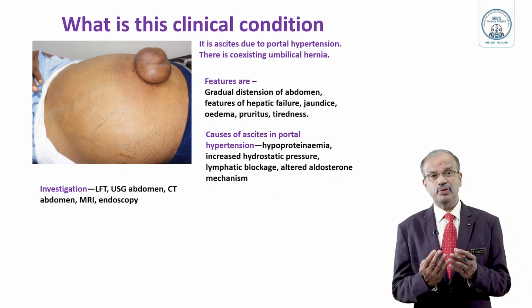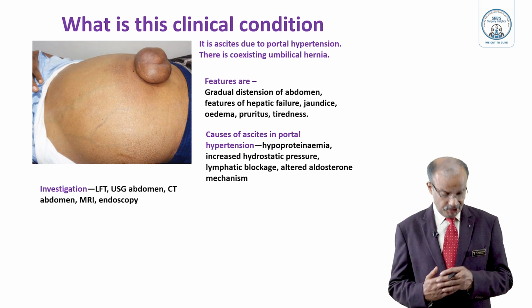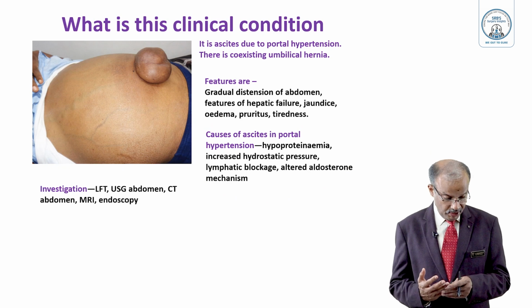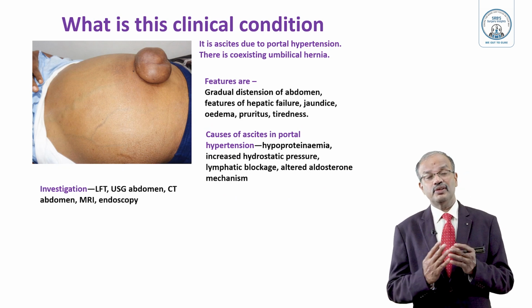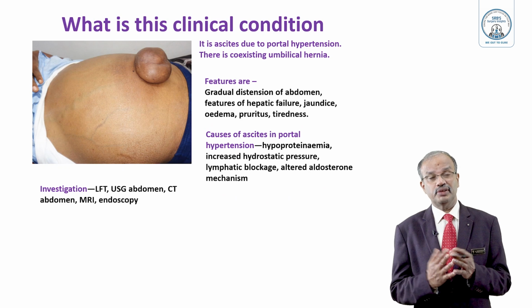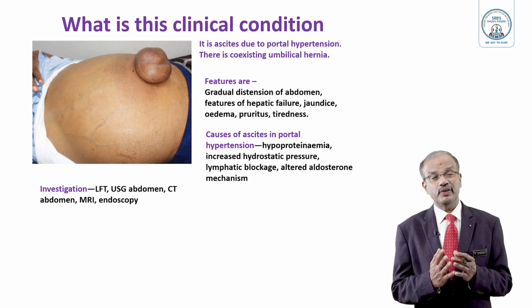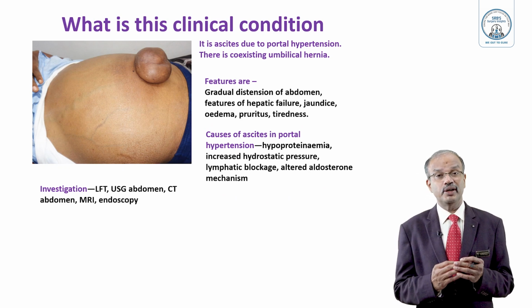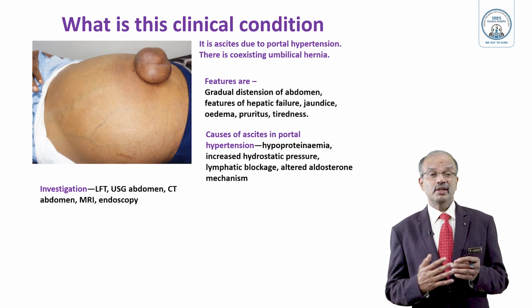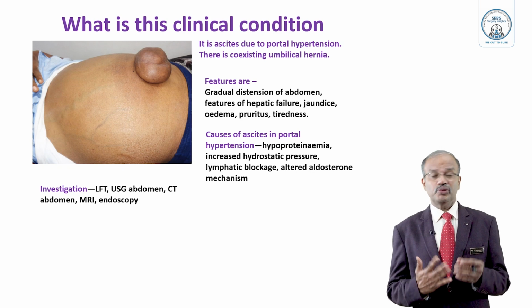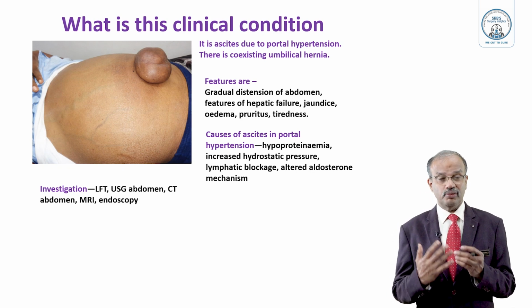So what investigations will you do? Basic ones are ultrasound, liver function test, CT abdomen, MRI, and endoscopy, mainly to find out esophageal varices, because esophageal varices due to portal hypertension are a cause, and if present, may cause bleeding and lead to sudden severe hematemesis, often life-threatening, which requires banding or some intervention, especially endoscopically. Usually medical gastroenterologists will do that.